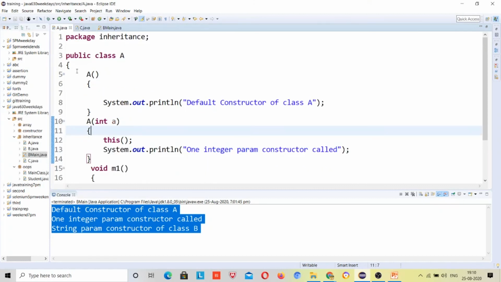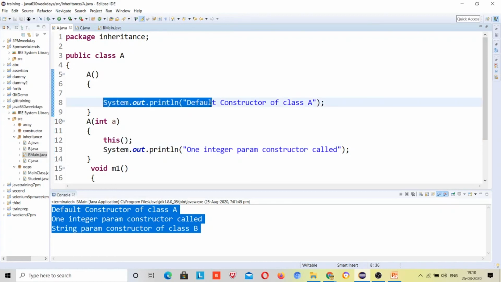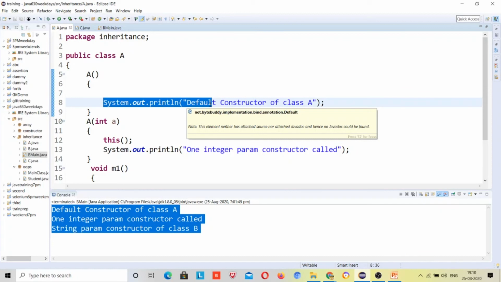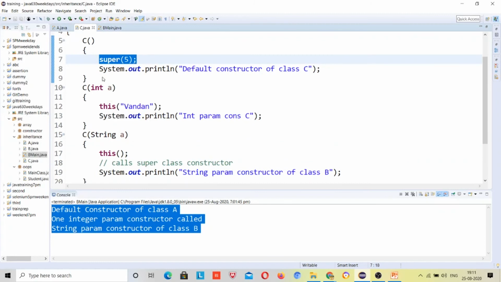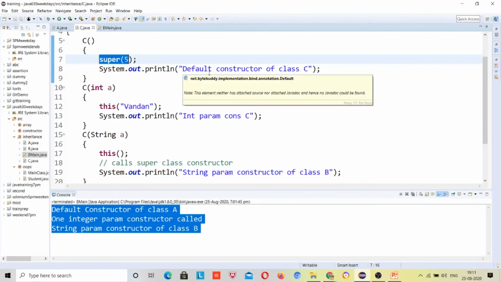It went there and found the constructor which has no parameter. So it will come here and print the default constructor of class A, the one integer param constructor called. Then it will come back to the place where it came from, the default constructor of class C.